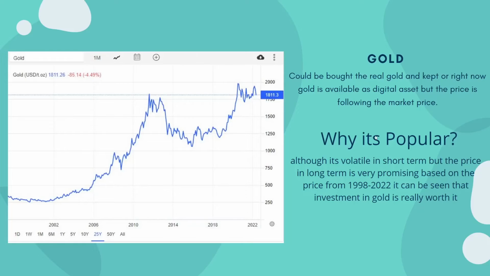So gold could be bought as real gold now and kept, or right now gold is available as a digital asset too, but the price is following the market price. And why is it popular? The reason is, although it's volatile in the short term, the price in the long term is very promising. Based on the price from 1998 to 2022, it can be seen that investment in gold is really worth it.